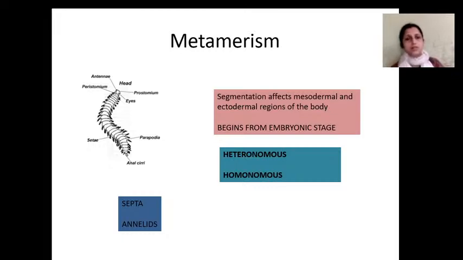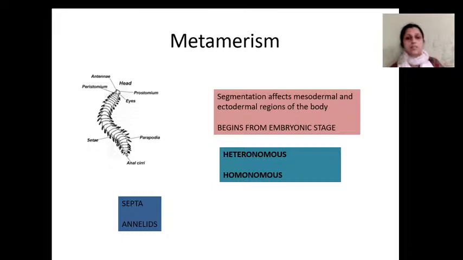Metamerism means the body is divided into a series of repetitive units. The best examples are the body of an earthworm, a millipede, a centipede, a caterpillar, a cockroach, and a prawn.